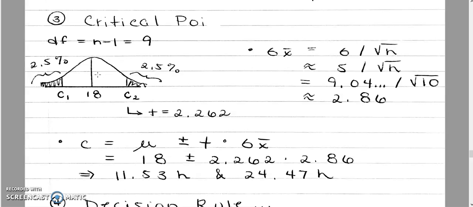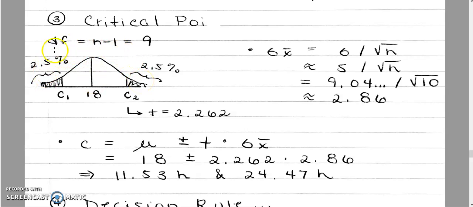Remember, that's the same for confidence interval estimates, but it doesn't change much. In the middle, I have my supposed average for my population, which is 18 hours. I want to test that my true average is different from 18 hours. The difference from the two examples that we did before is that before we were testing that the average was bigger or lower. Here, we just want to test that it's different from 18 hours. So we're going to test on both sides.